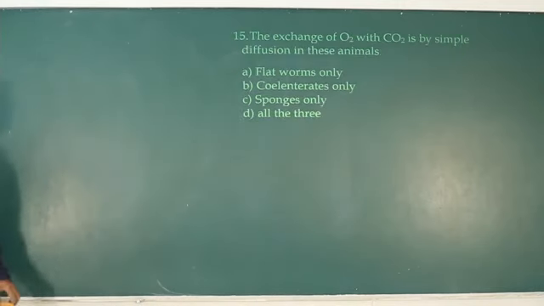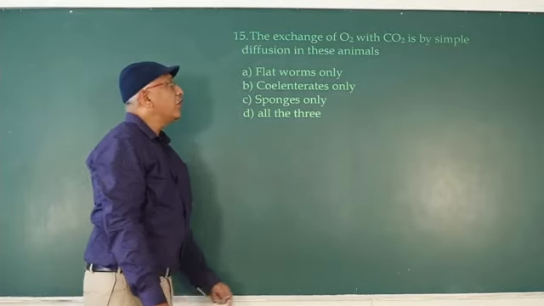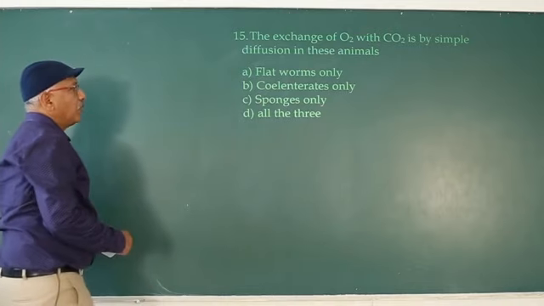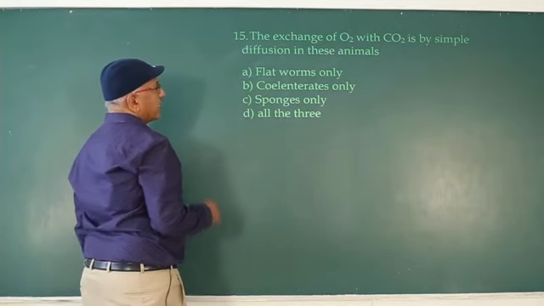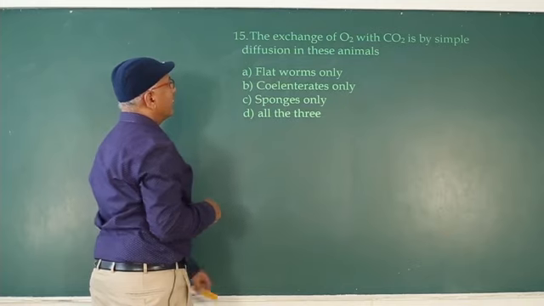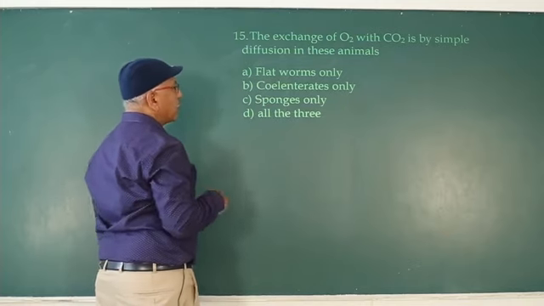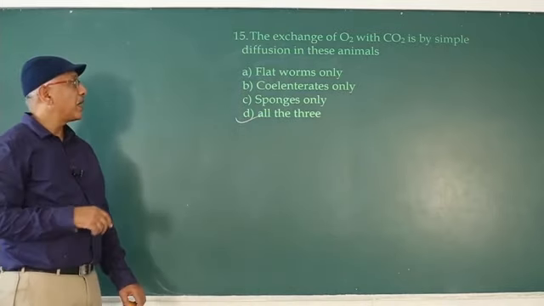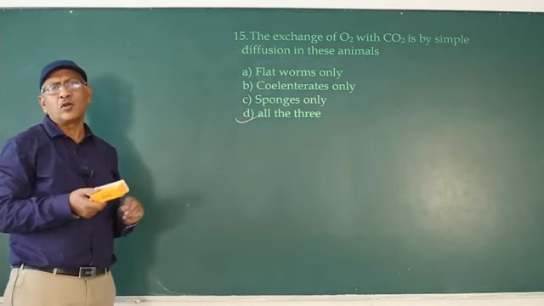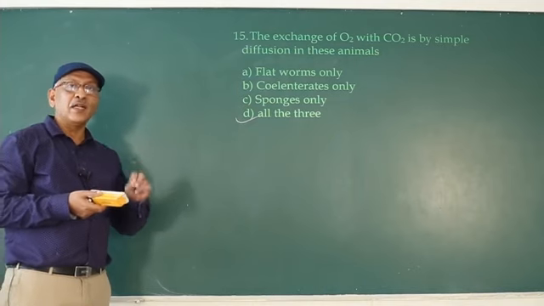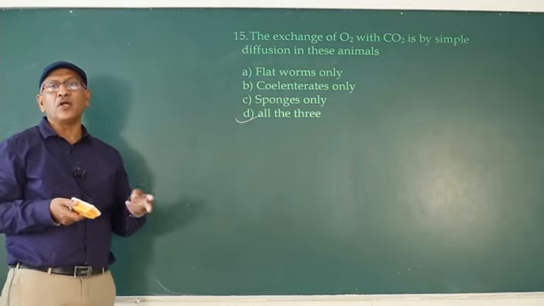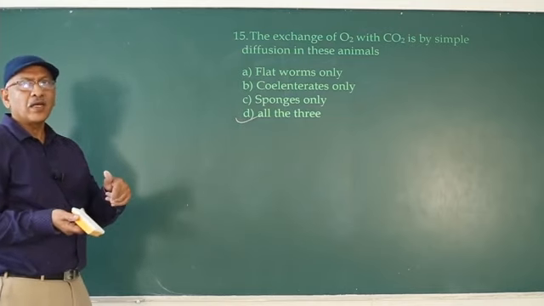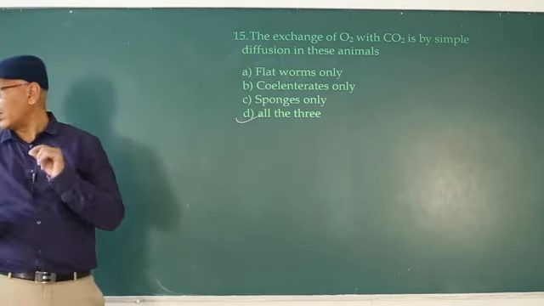So next one is, the exchange of O2 with CO2 is by simple diffusion in these animals. So no respiratory organ in flatworms, cnidarians, sponges. So the answer is all. Respiratory system is from arthropoda. In case of Annelida, in some animals parapodia also perform respiration. They are locomotory organs but help in respiration also.